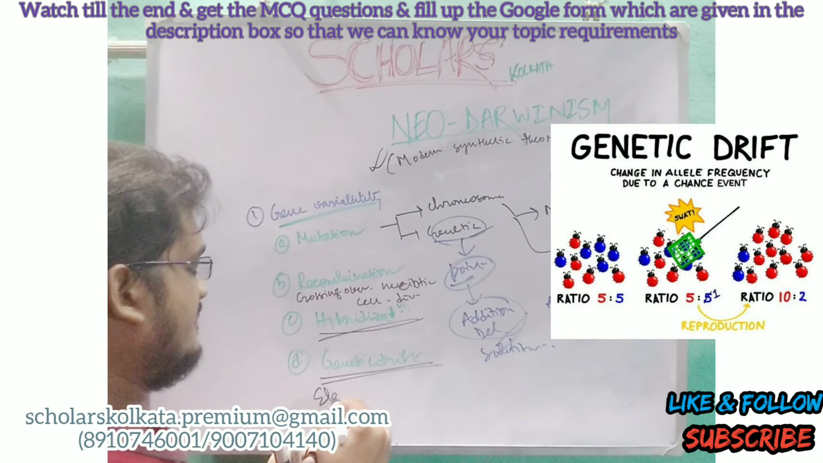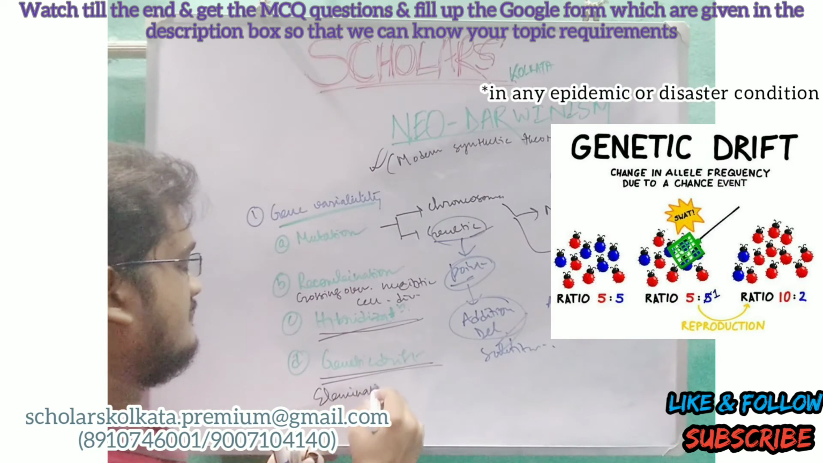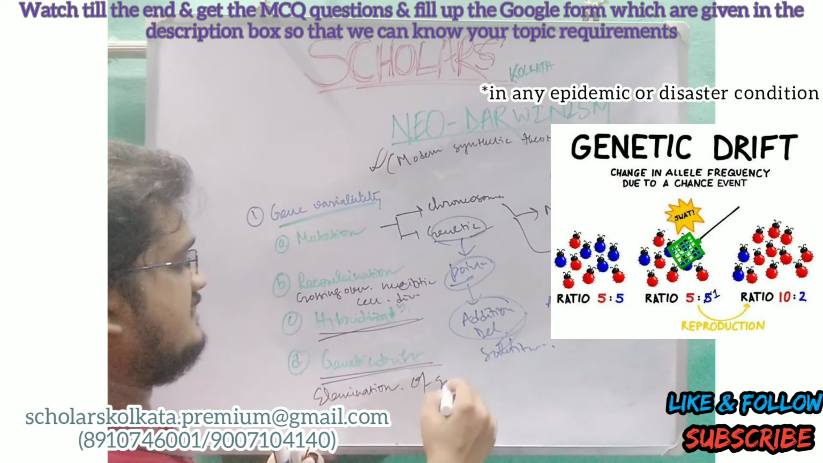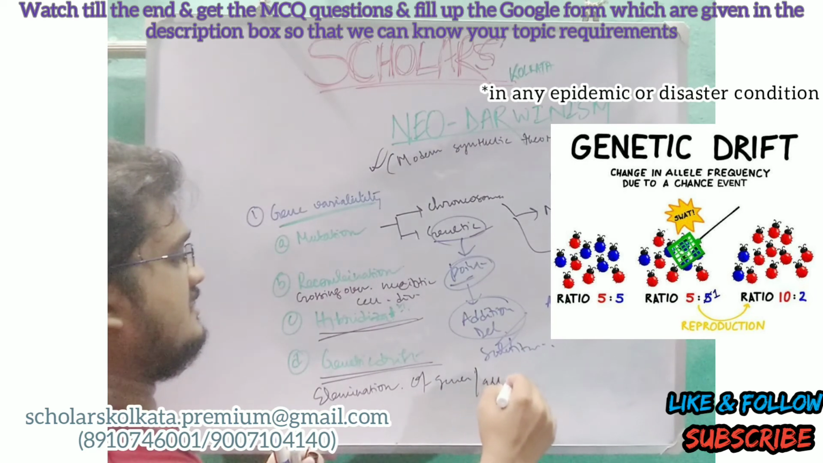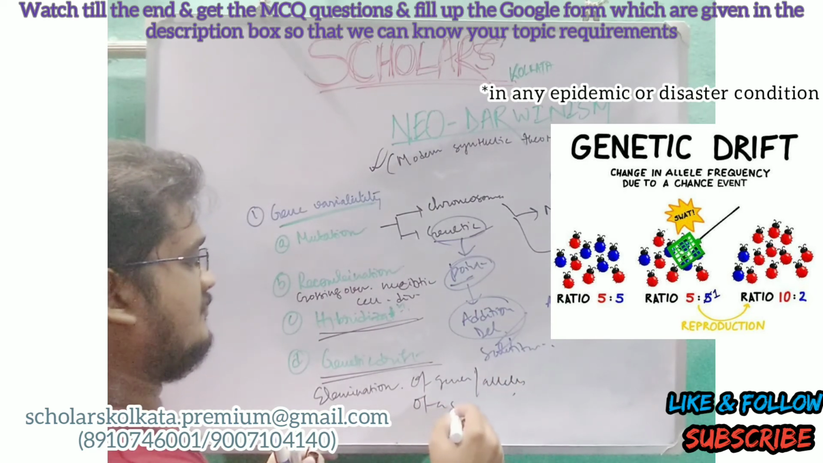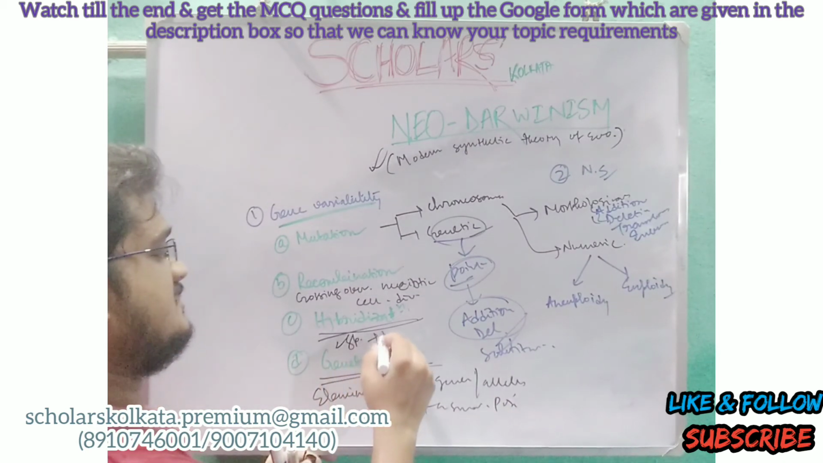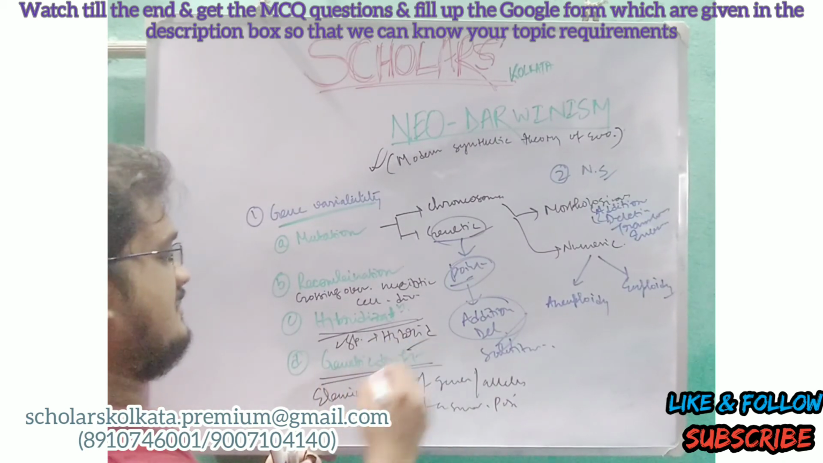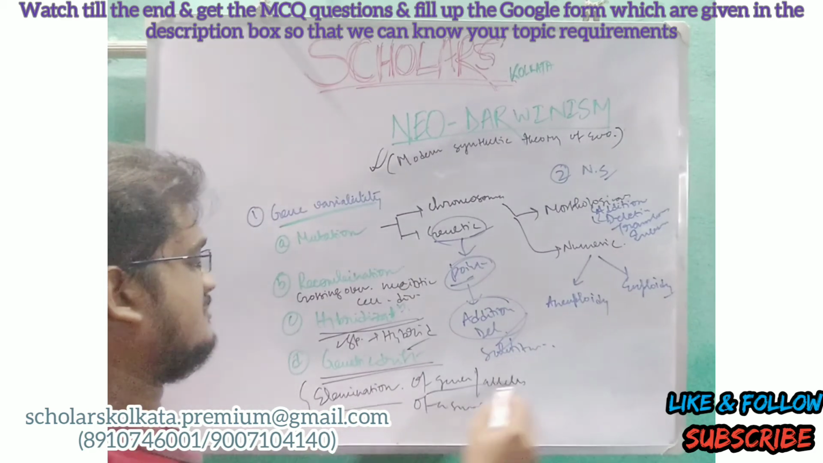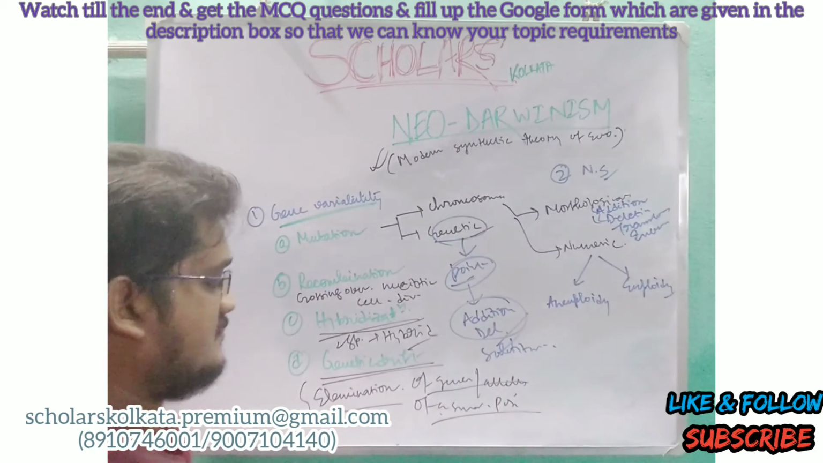And finally, genetic drift. Genetic drift is the elimination of genes or alleles of a small population. So here two species form a hybrid, and the last one is genetic drift, that is the elimination of genes or alleles of a small population.